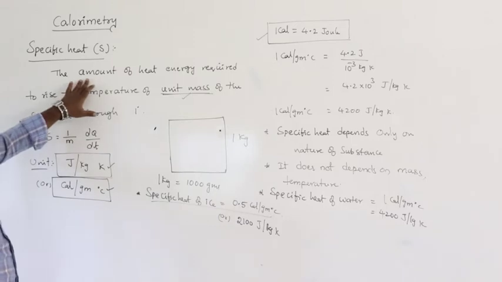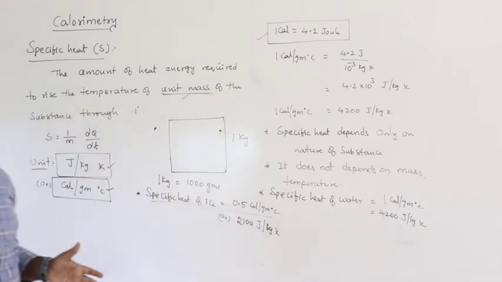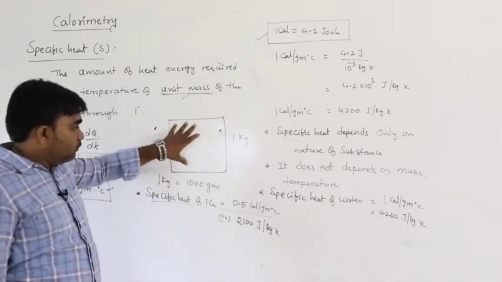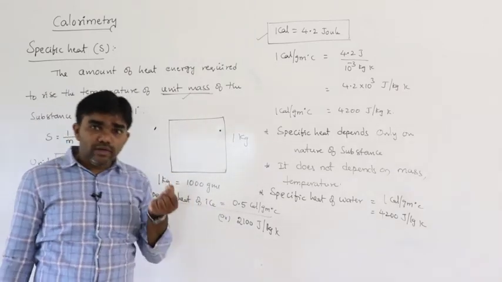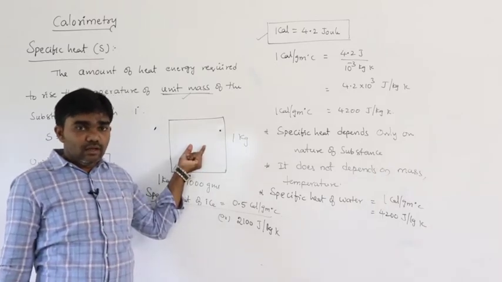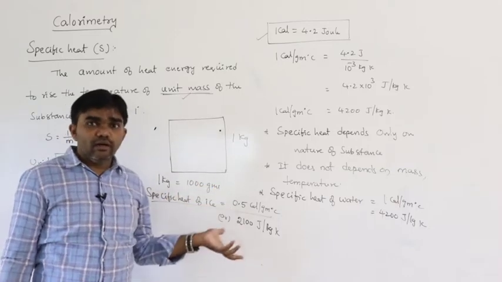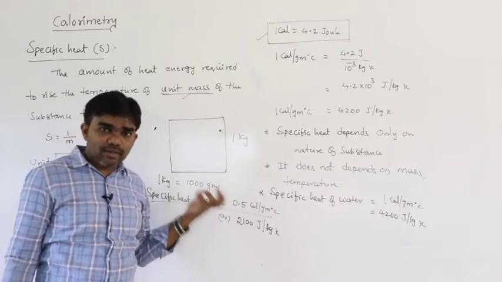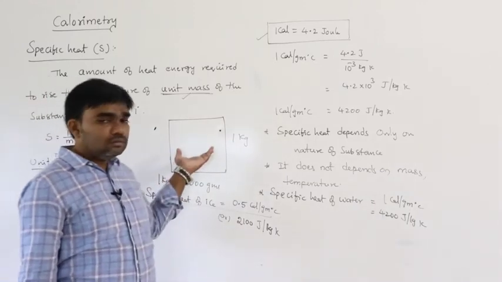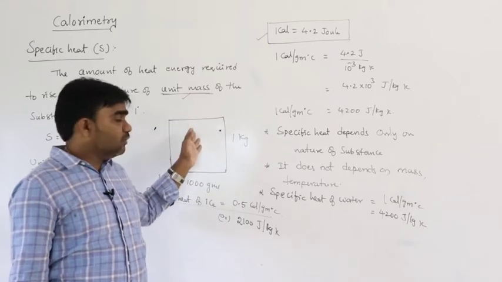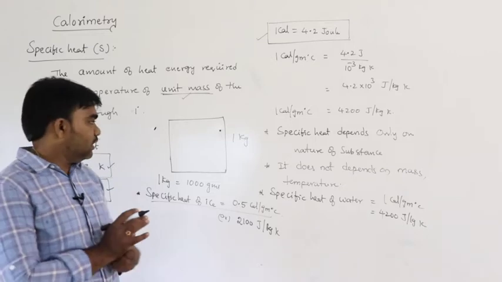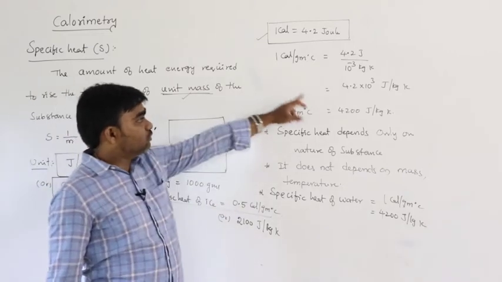Specific heat means the amount of heat energy required to raise the temperature of a substance. Let us say this is the substance. If you want to raise its temperature through 1 degree, how much heat energy must we supply? That is called specific heat. The unit depends on SI unit or CGS unit. If you want to raise 1 kg of the substance through 1 degree, the heat energy is 4200.